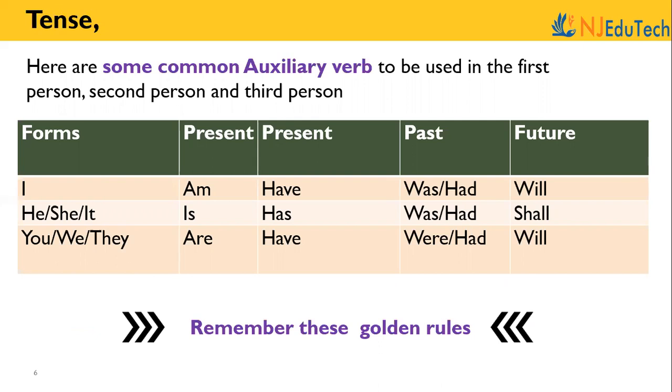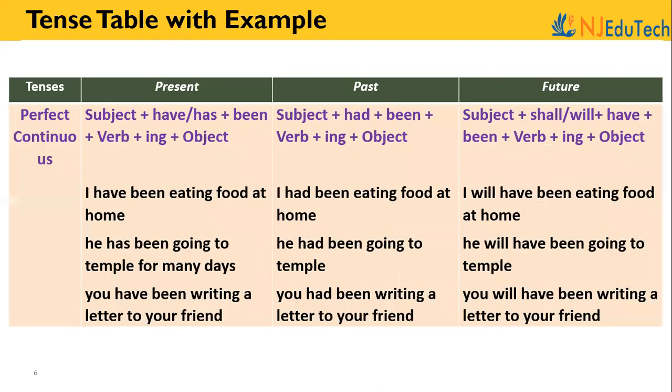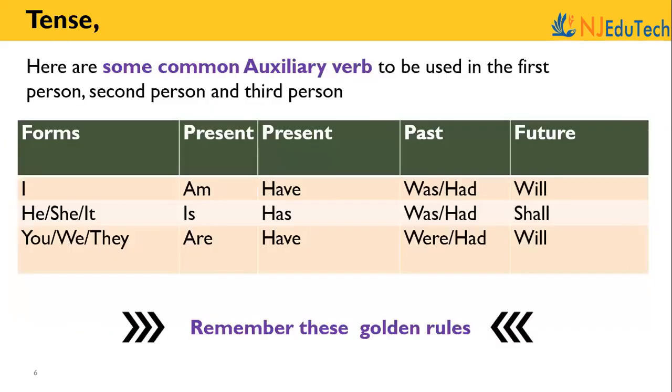So just look at this example. When we study this, just go back and look at the examples we have studied, like I have, I had, I will, he has, he had. Then you will be able to clearly understand which auxiliary verb has to be used with which form: first form, second form, and third form. These are the basic ones.